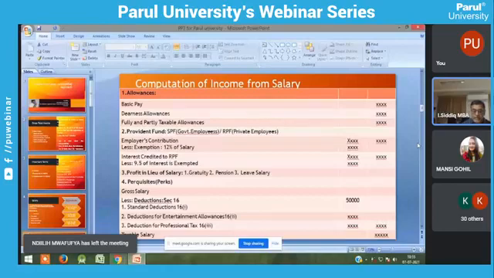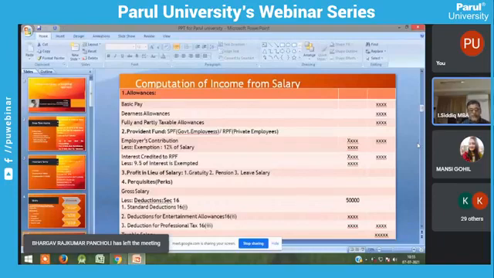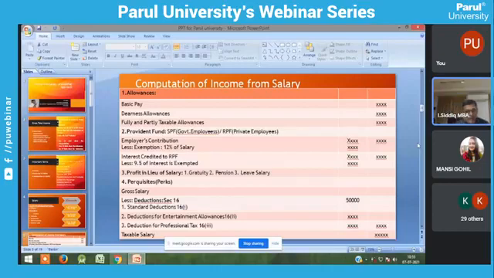SPF, Statutory Provident Fund, is applicable to government employees. They are eligible for a statutory provident fund. The next one is RPF, Recognized Provident Fund. It is applicable to private employees. If you are working in a private institution, you are eligible for Recognized Provident Fund, but you are not eligible for statutory provident fund.